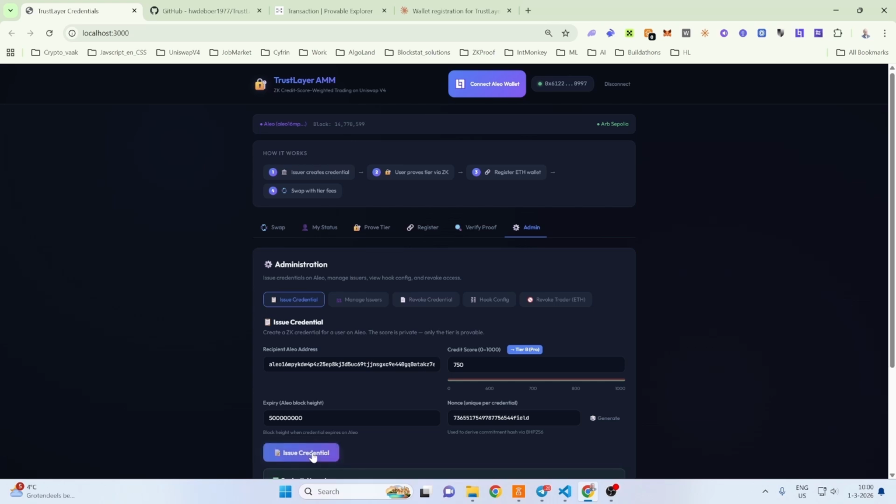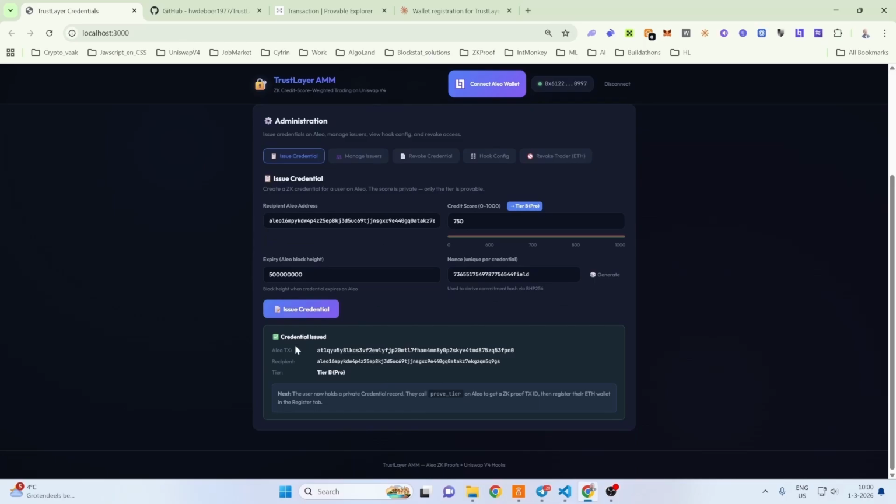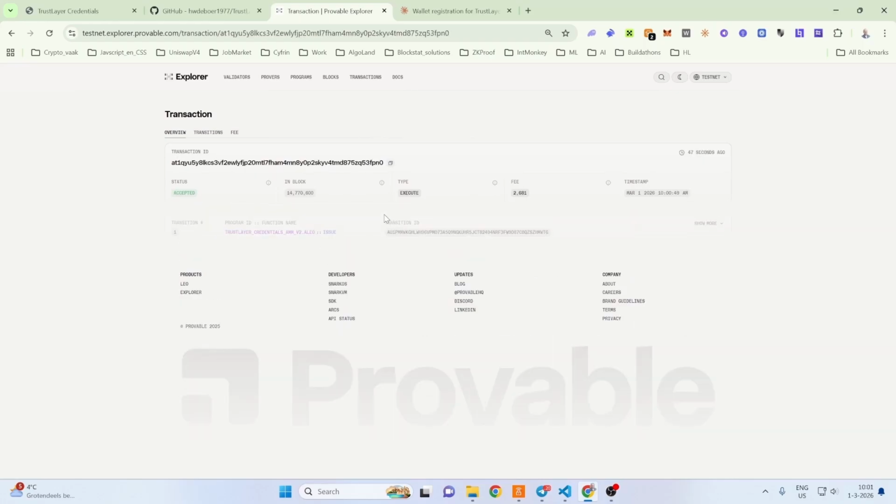Now we need to wait for the confirmation. Here we can see that the credentials have been issued. Okay. So the credentials have been issued. We can also verify that on-chain by using Aleo Explorer. Here we see the transaction on-chain.